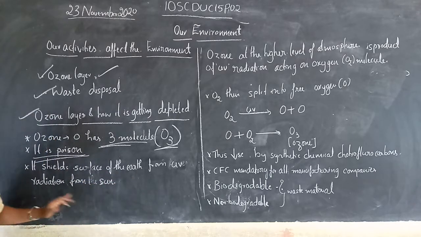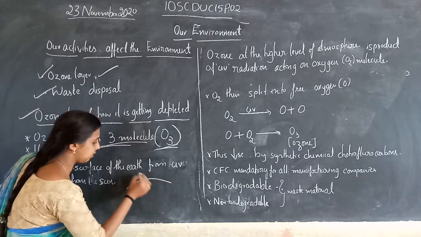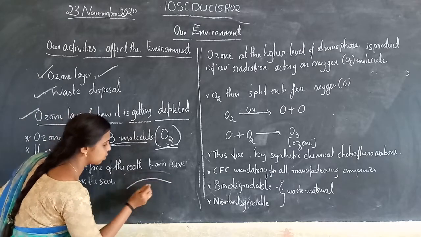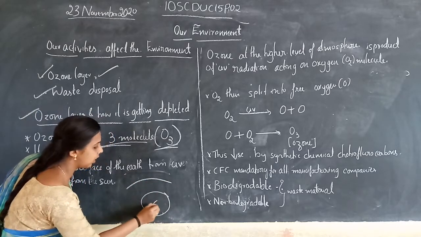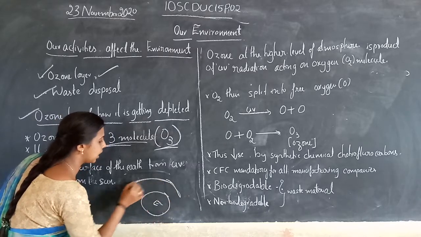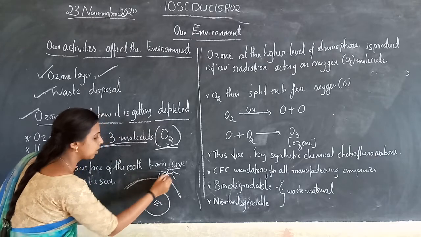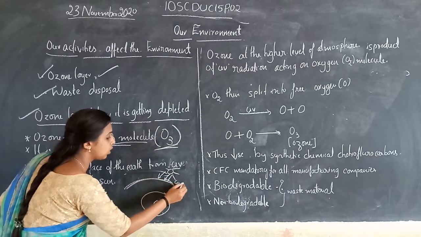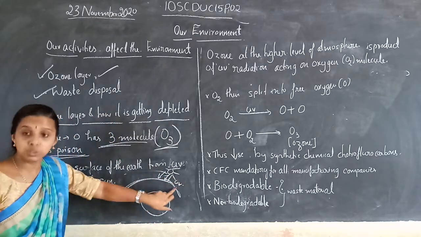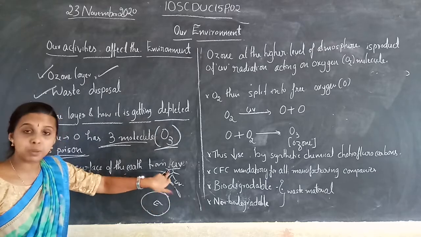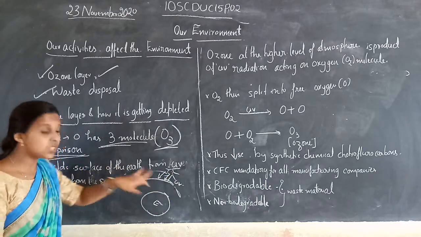This is the ozone layer, and this is our earth. The ozone shield sits between the earth and the sun. It protects from the UV radiation produced by sunlight.